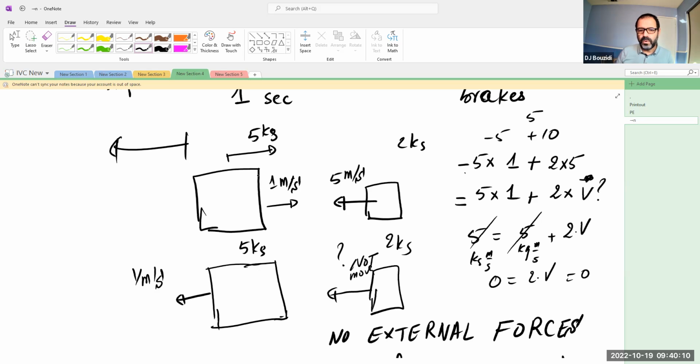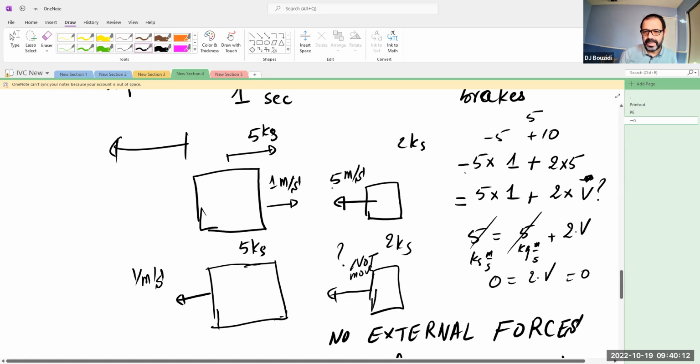Had it come with 4 meters per second in this case, not 5 meters per second, that too will have to actually move. So if its momentum is actually 4, it is going to move in the same direction in this case, albeit slower, and so on and so forth. At the end, the momentum is conserved.